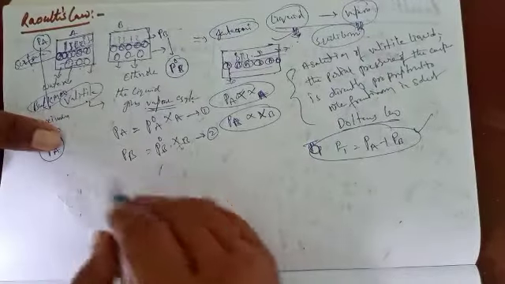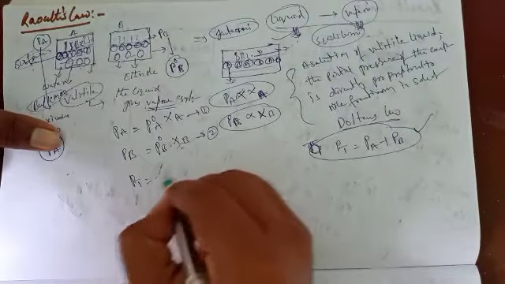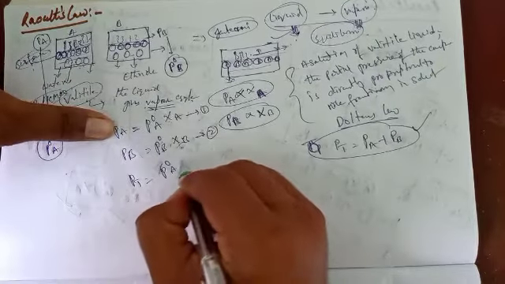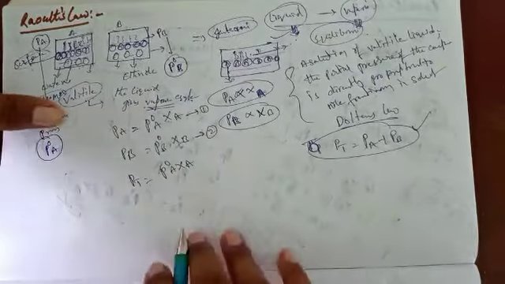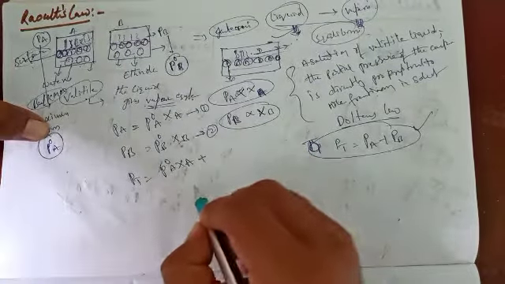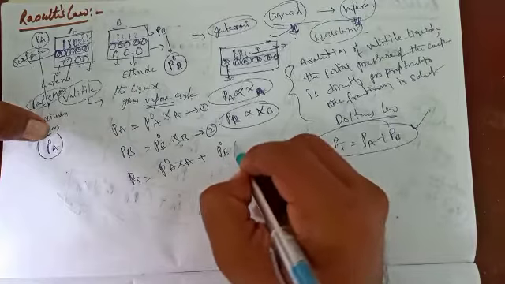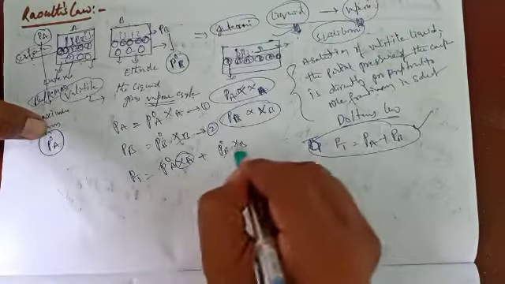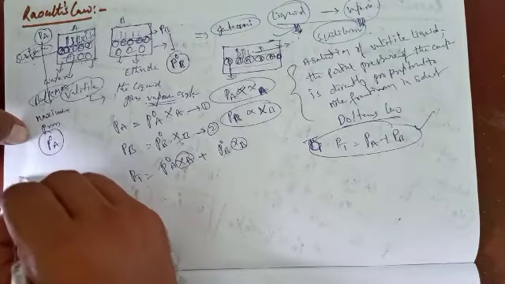So P total is equal to P naught A into XA plus P naught B into XB. Okay, according to the mole fraction, this is the mole fraction.